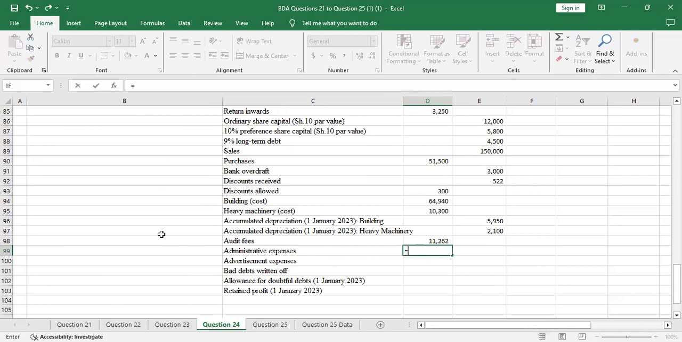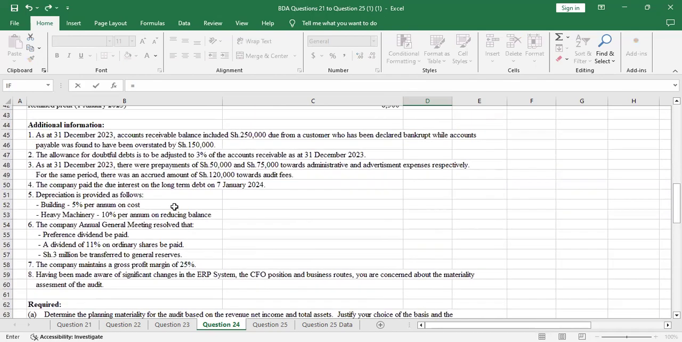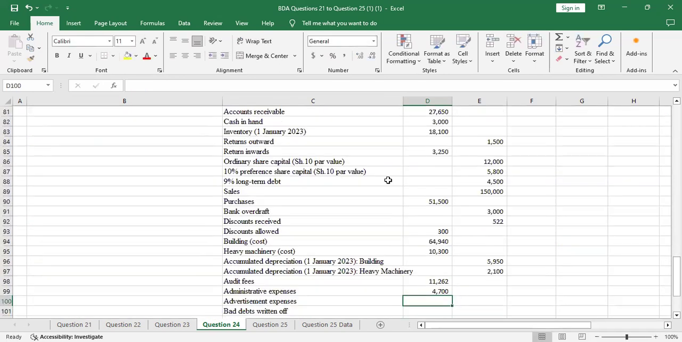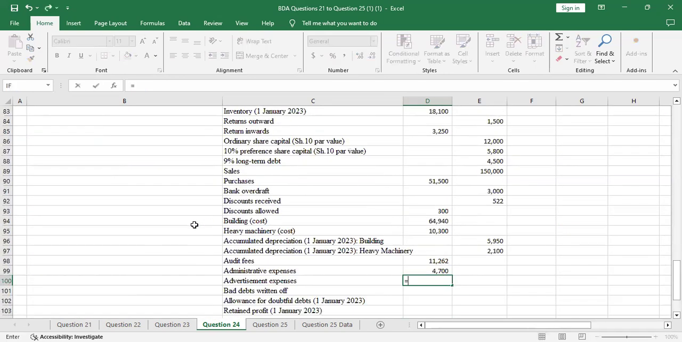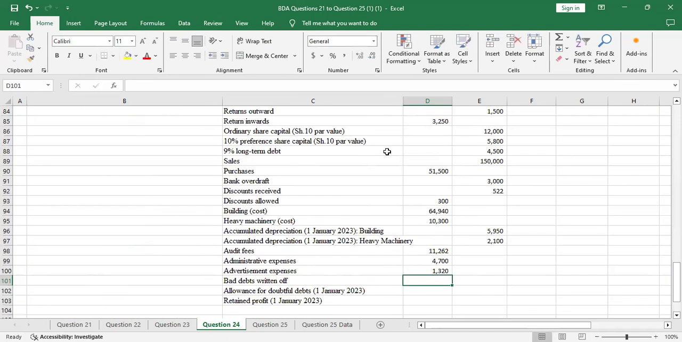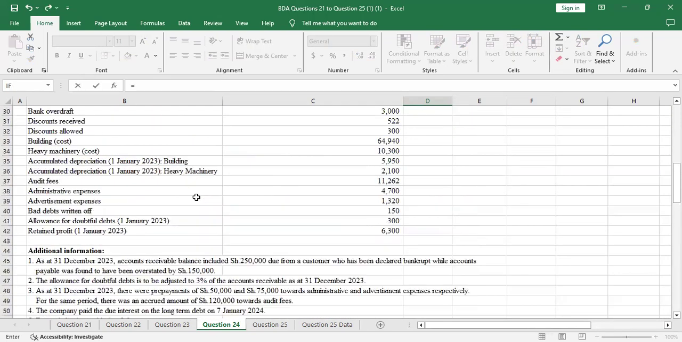Administrative expenses, as the name suggests, it's an expense, so you debit. Advertisement expenses, you debit. Bad debts written off is an expense. You debit.